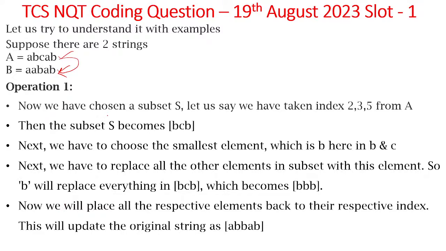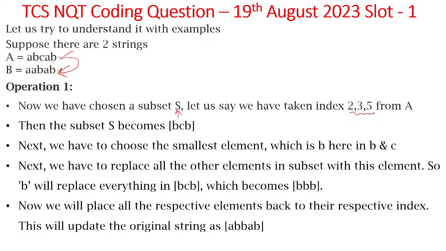Now we have chosen a subset S. Assume that we have chosen indices 2, 3, 5. In the example he starts the index from 1, which means the first character is at index 1 and the second character is at index 2.